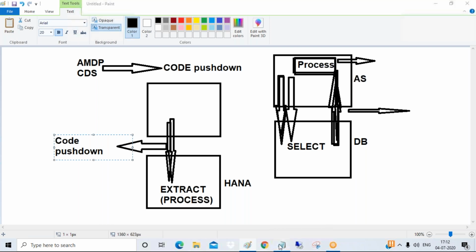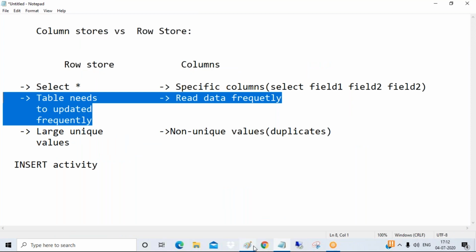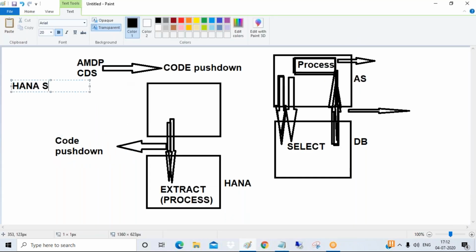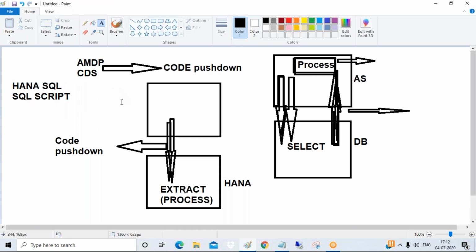That's why we have a lot of demand for HANA SQL. The person who knows HANA SQL or SQL script, both are the same, will become king in HANA. Why? Because no need to write loops.